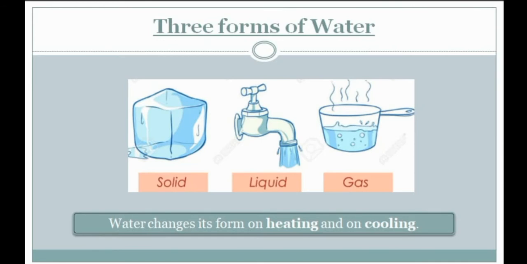And these water droplets, when frozen, we get ice. So water changes its form on heating as well as on cooling. And these are the three forms of water.